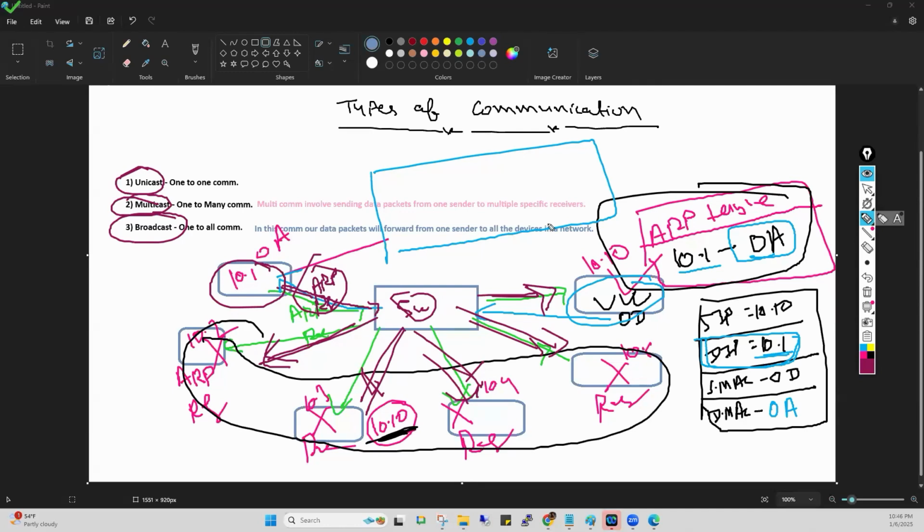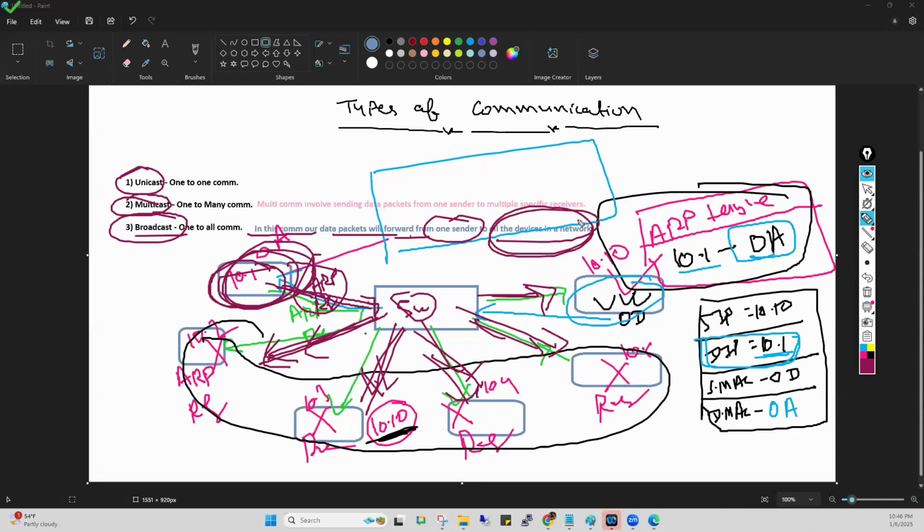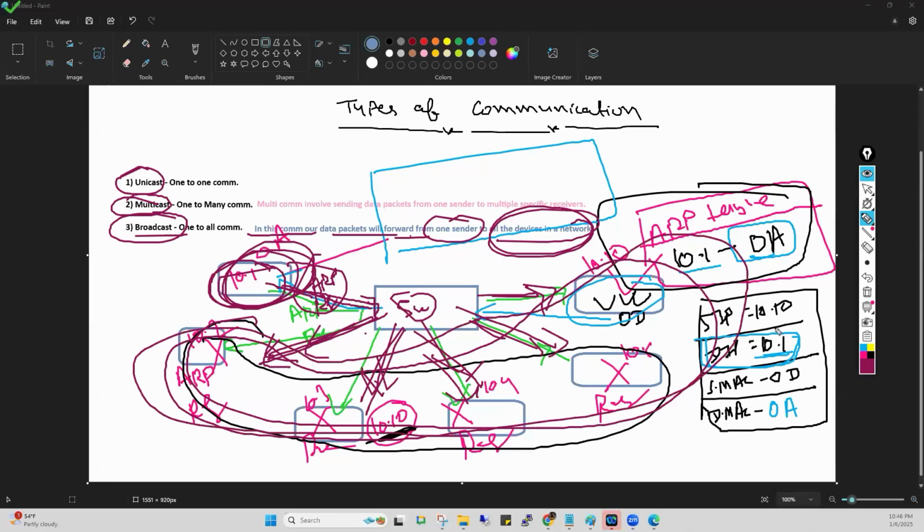Understand? That is called broadcast because when this packet reached the switch, the switch forwarded this packet to every device. And I told you, in broadcast, the data packet is forwarded from one sender to all the devices in the network. These are the devices in the network. So this switch is forwarding this packet to all the devices. It means that is called broadcast.